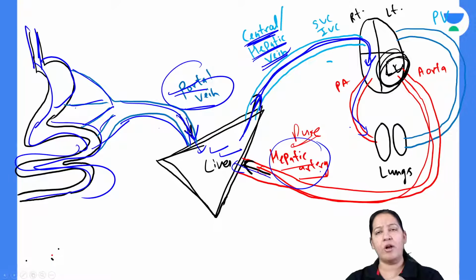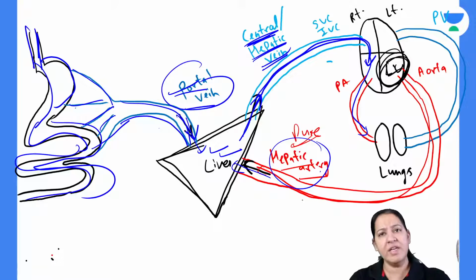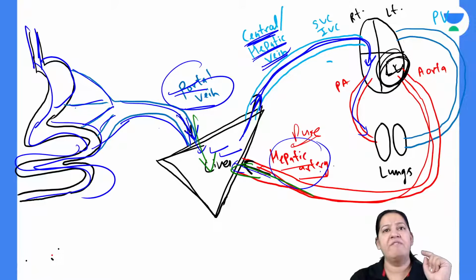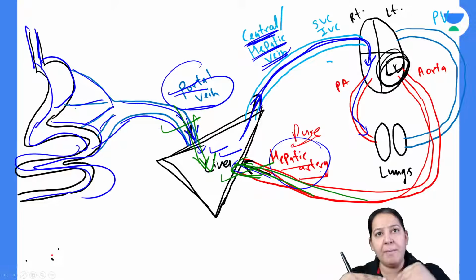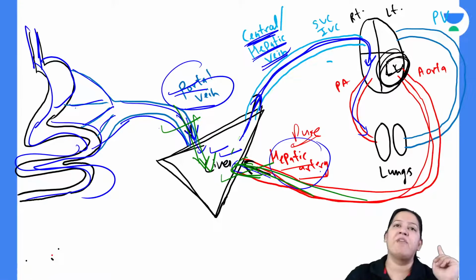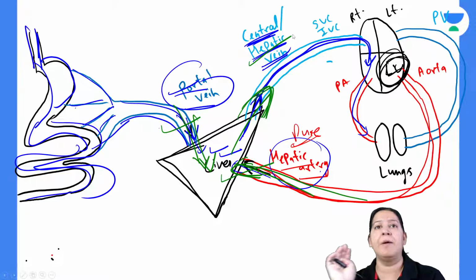Give me a thumbs up if you got this. So in total I'm talking about three things. Two things are coming into the liver. One is the hepatic artery coming from the aorta, one is the portal vein coming from the GIT. Both are coming and one is leaving. What is leaving? Exiting, see the arrow. So the exiting one is the hepatic vein. Everyone give me a thumbs up if you got it. So these are the three things.